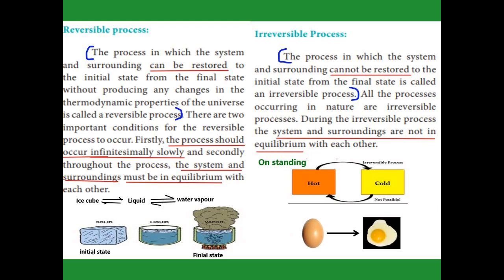Next one, irreversible process. Irreversible process means once it is changed, the final state never goes back to the initial state. For example, if you have an egg and it changes into a half-fry, the half-fry never changes back into an egg. That is called an irreversible process. In the same way, hot from cold will occur, but cold from hot never occurs, so that is also an irreversible process. In this one, the system and the surroundings are not in equilibrium, so not being in equilibrium means they are considered irreversible processes.